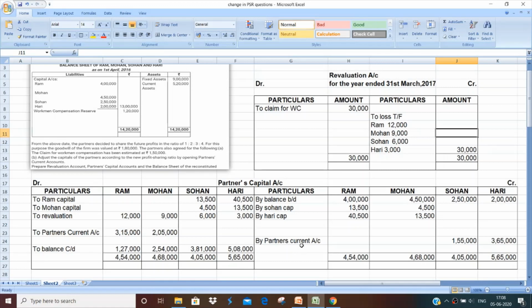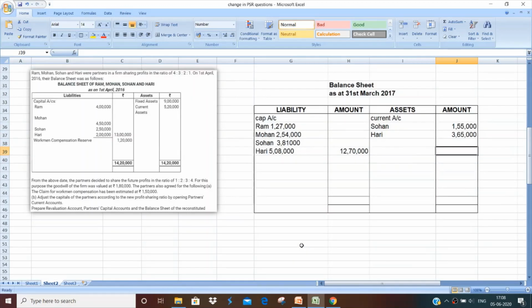Other than that, you can remember that you just transfer it from the CR side directly down to the balance sheet in the asset side. That's just a random way of remembering.